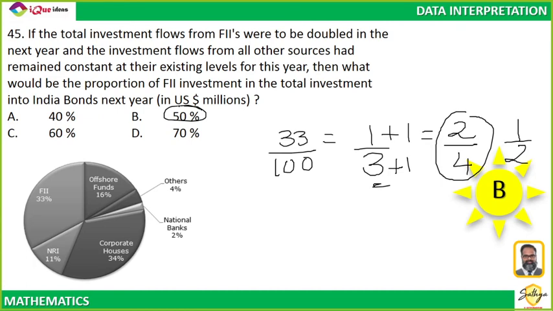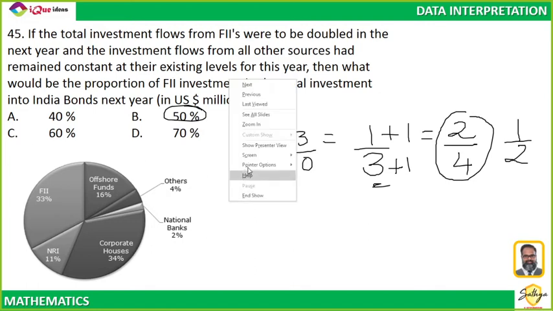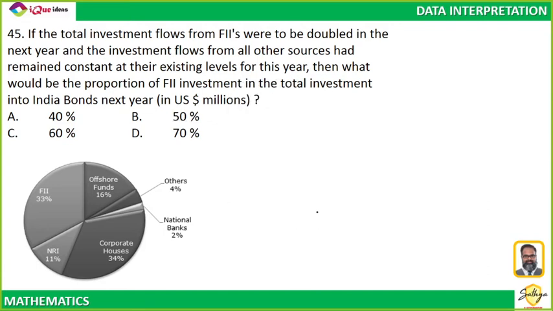Did everybody get this one? I'll explain this again. See, forget the 1 by 2, 2 by 4. I'll do the actual numbers. Currently FII is 33 and the total is 100. That is given, right?